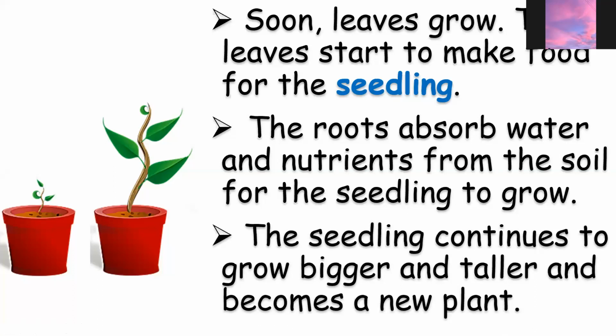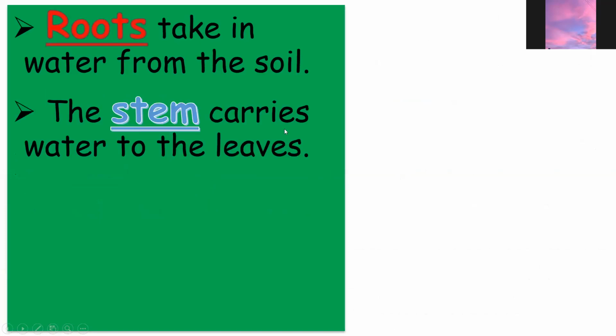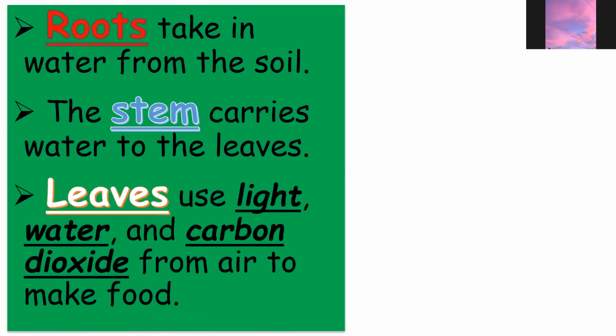And the seedling continues to grow bigger and taller and becomes a new plant. Okay, as they grow up, the plants will be bigger and bigger every single day, and it becomes a new plant. All right, so here, the roots take in water from the soil. The stem carries water to the leaves. So the first thing that you have to remember, the roots are the ones that take in water, and the stem will carry that water to the leaves and to the other parts of the plant.